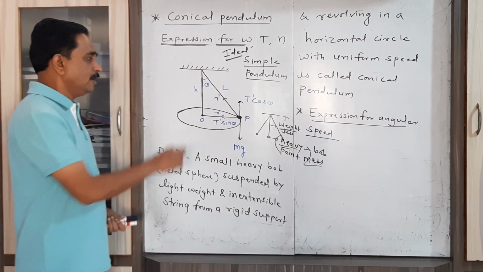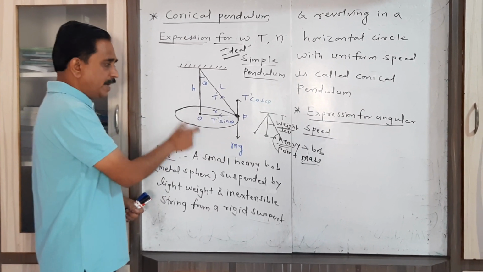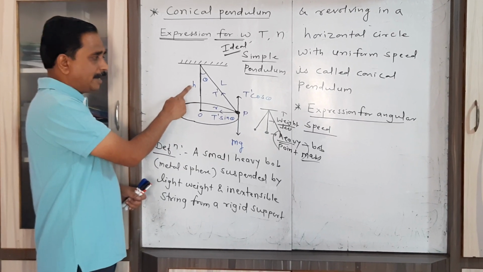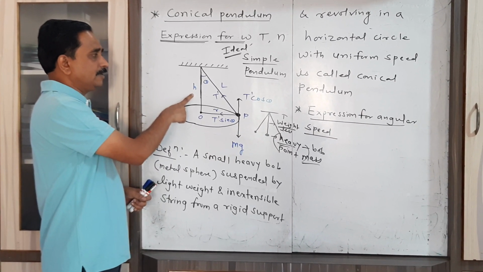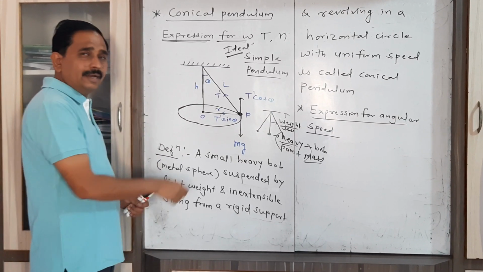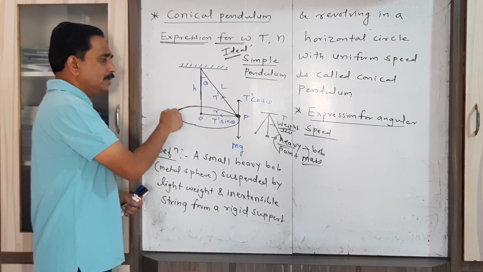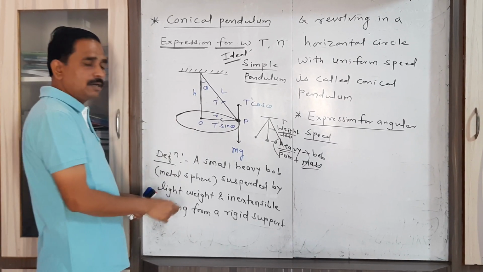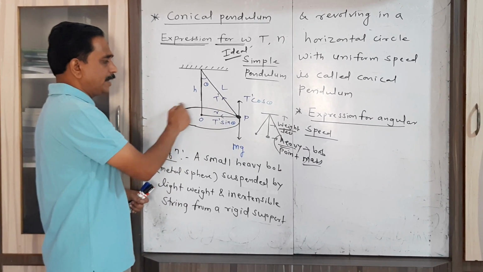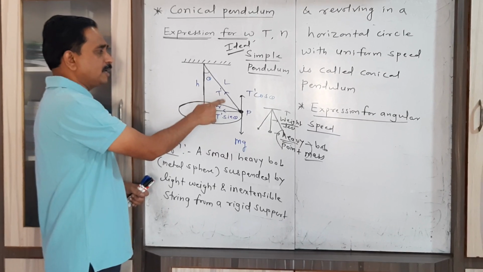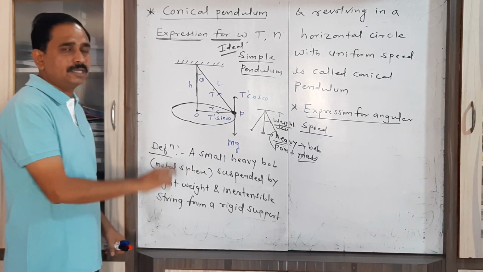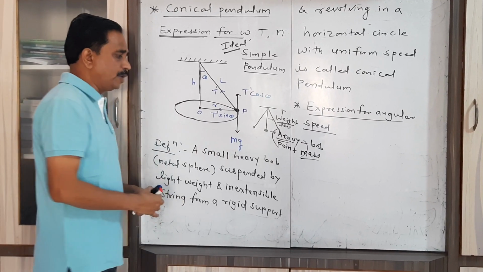Let us repeat it. When a heavy metal bob suspended by a lightweight and inextensible string to a rigid support starts revolving in a horizontal circle, during the motion of that heavy bob the string forms the shape of a cone. That's why this complete system is called a conical pendulum.